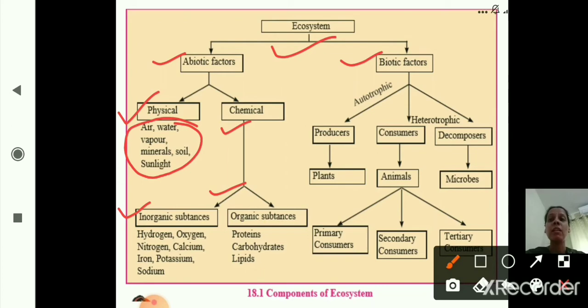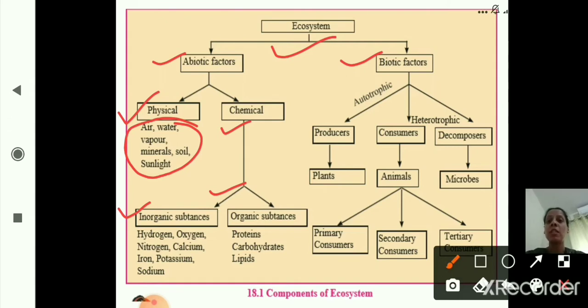Okay, once again we'll see this part. Abiotic factors are further divided into two types, physical and chemical. Under physical: air, water vapor, minerals, soil, sunlight. And under chemical, it is further divided into inorganic and organic substances. Now which are the inorganic substances? See, the examples are given.